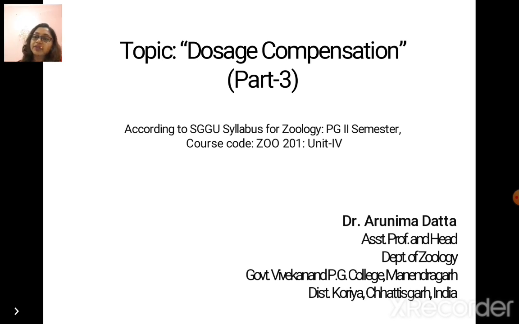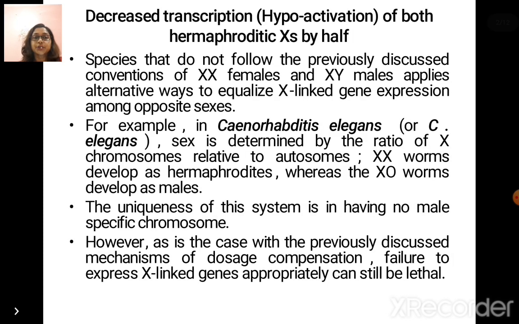So let's begin with the method of decreased transcription or downregulation of the X-linked gene, or hypoactivation method of dosage compensation as it has been termed. Species that do not follow the previously discussed conventions of XX females and XY males apply an alternative kind of method to equalize X-linked gene expression among opposite sexes.